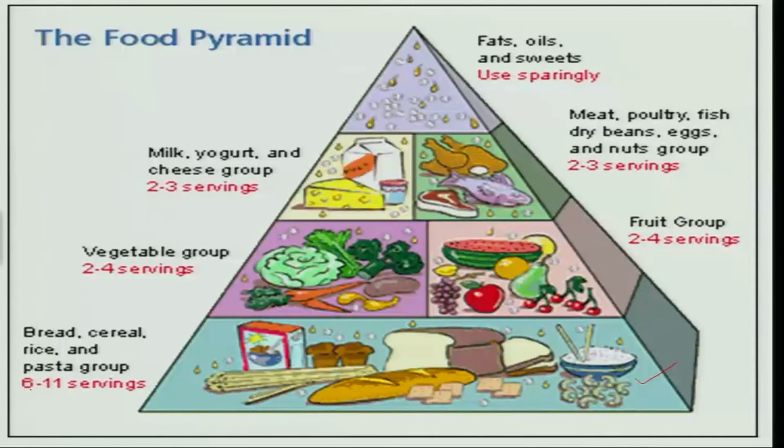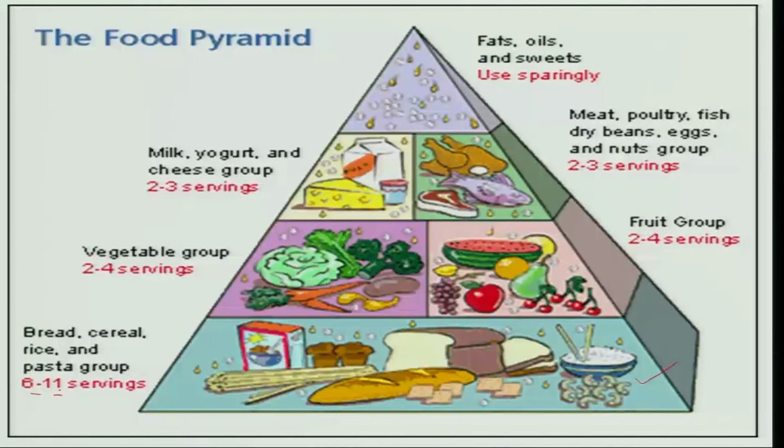And we have to include about 6 to 11 servings. Here each serving is about 30 grams. Why we have said 6 to 11 servings is that there are different age groups present in a family. So, we have to take care and provide 6 to 11 servings.